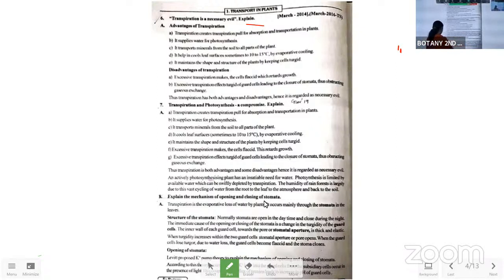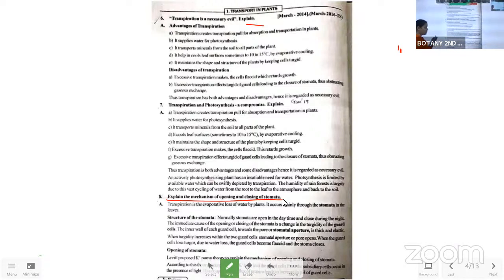That is, explain the mechanism of opening and closing of the stomatal apparatus. When we are saying this, what we have to write first of all is the structure of the stomata, and draw the stomatal apparatus diagram. Then we have to say how they open and close with the specific mechanism, that is Levitt's K plus ion pump theory. That we have to say here.